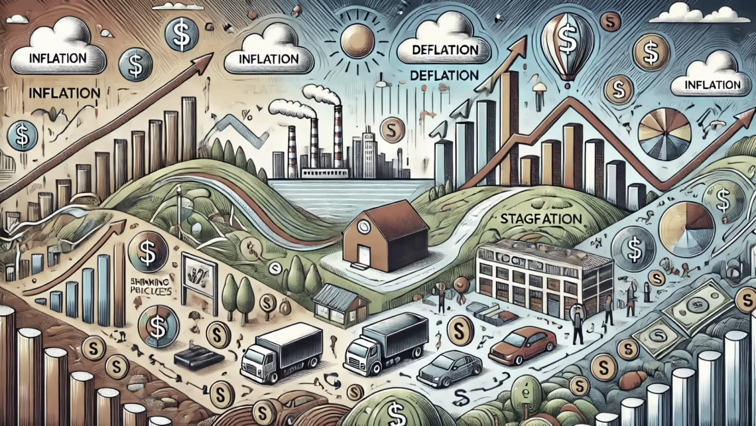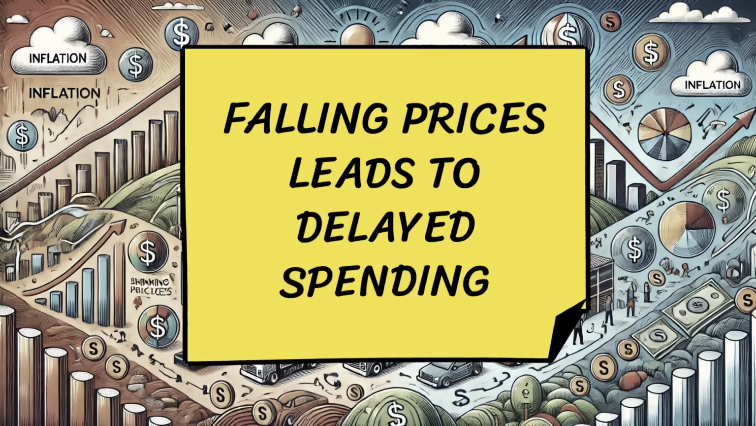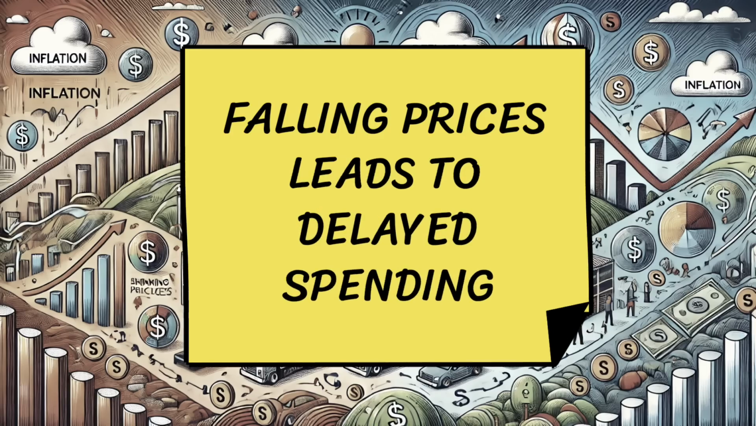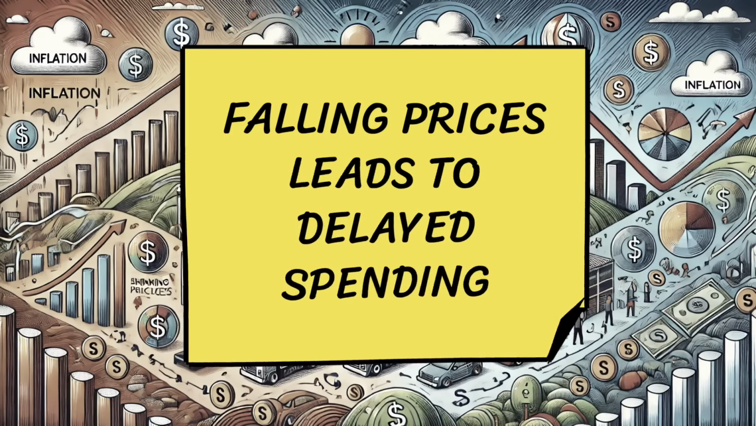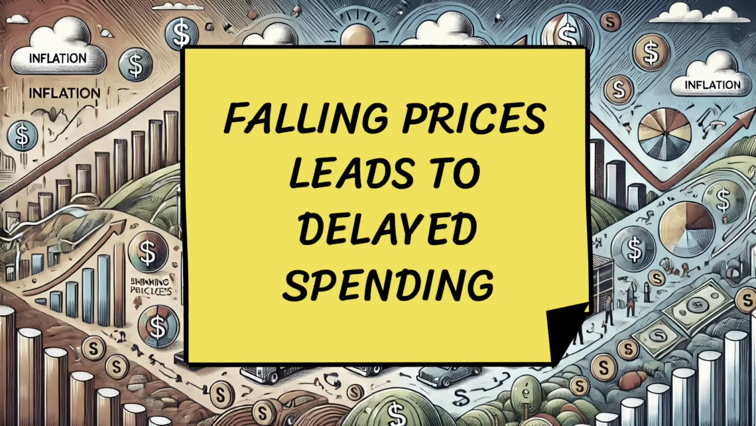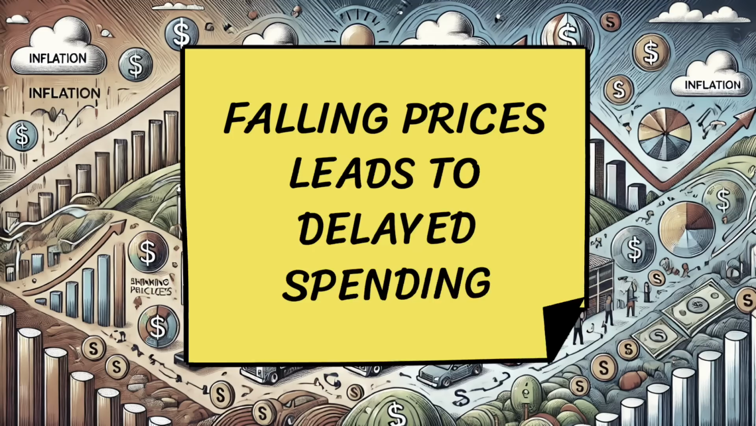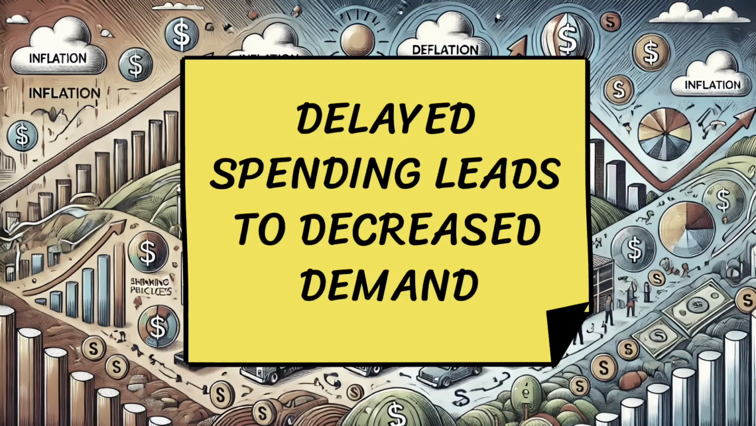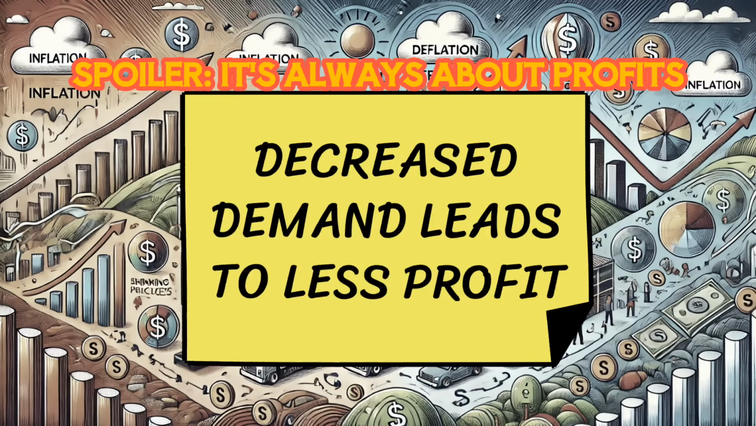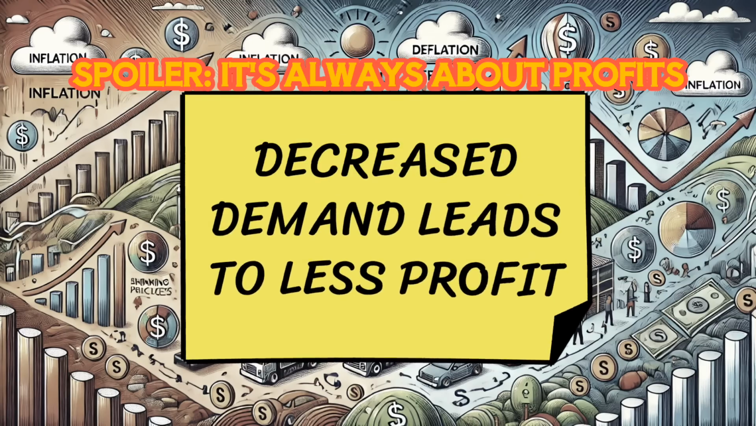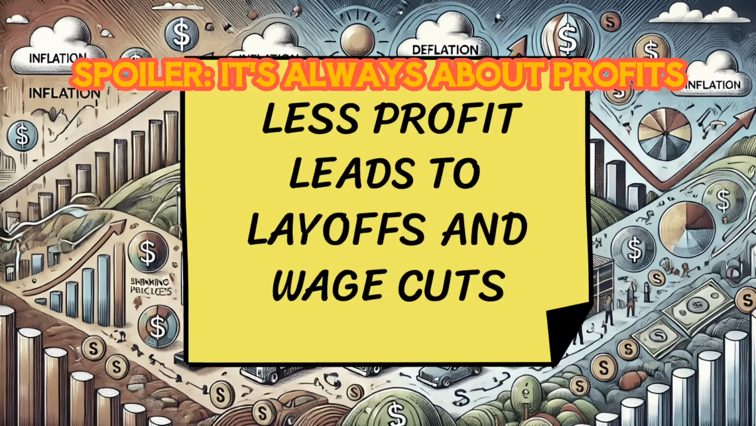Here's how it works. Falling prices. When prices drop, it might seem like a good thing for consumers at first, but as prices fall, people often delay their purchases, expecting even lower prices in the future. Decreasing demand. This hesitation to spend reduces demand for goods and services, which hurts businesses. As sales decline, companies start making less money. Layoffs and wage cuts.